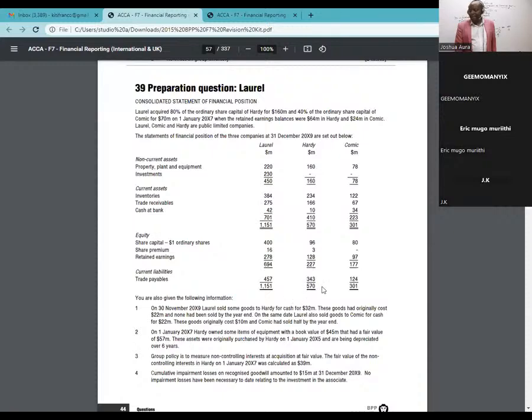So we have two dates here actually. We have the very original date when we purchased this, 1st January 2015. And then we did a revaluation on 1st January 2017.